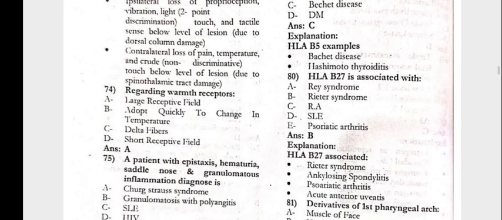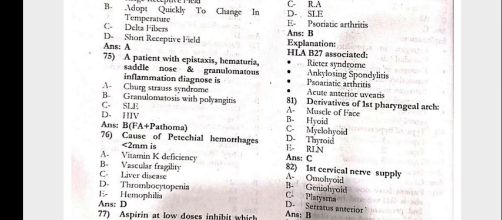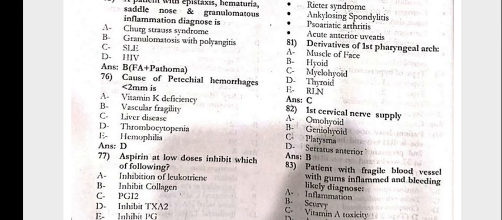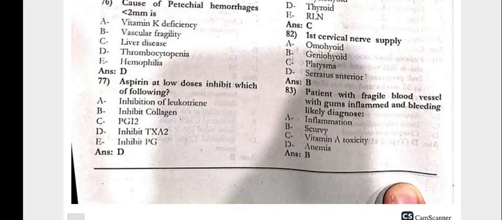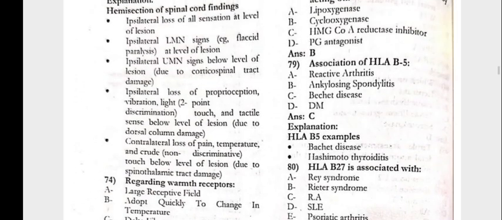Next, 74. Regarding warmth receptors, they have a large receptive field. 75. The patient with epistaxis, hematuria, saddle nose, and granulomatous inflammation. Diagnosis would be granulomatosis with polyangiitis. Cause of petechial hemorrhage less than 2 mm in diameter is thrombocytopenia. 77. Aspirin in lower dose inhibits which of the following? It inhibits thromboxane A2. Next, 78.